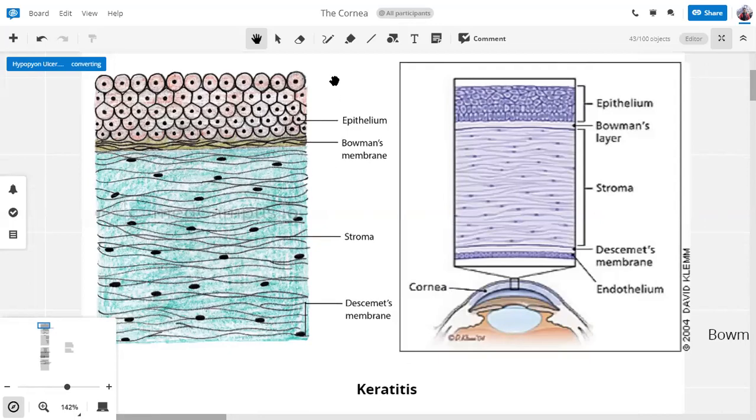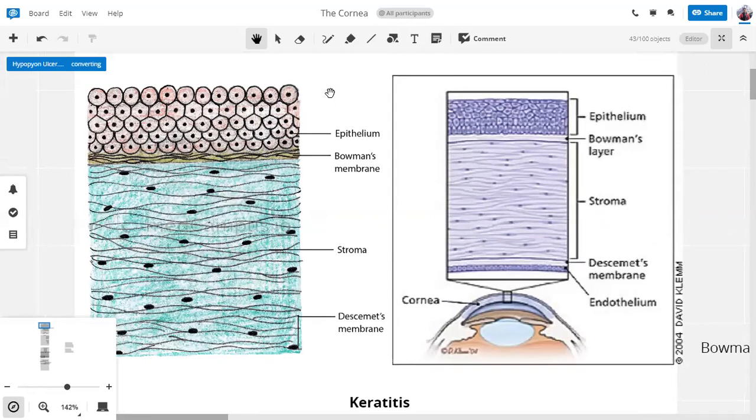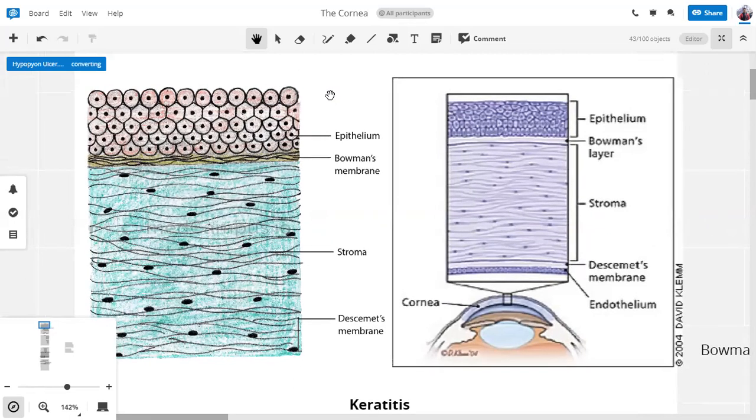So why are these different layers important? First thing, these are some points you have to listen to closely. Epithelium is the layer which contains the cells and all of the regeneration of the cornea. The cells of the epithelium arise from the limbus.